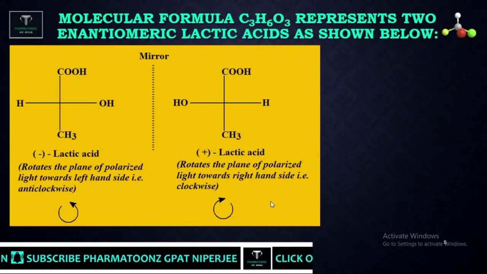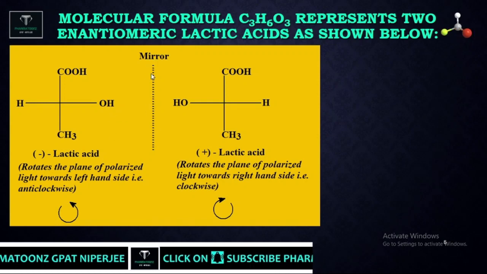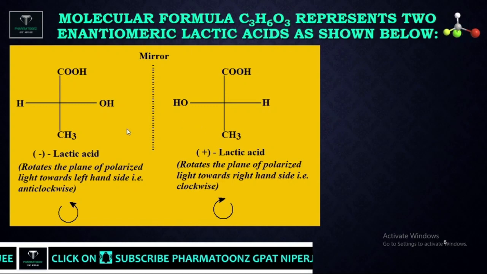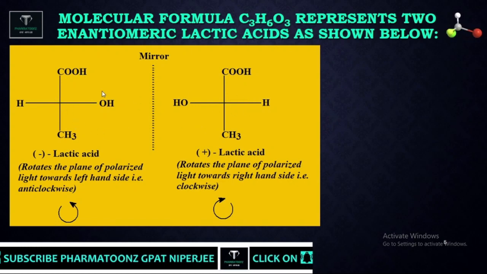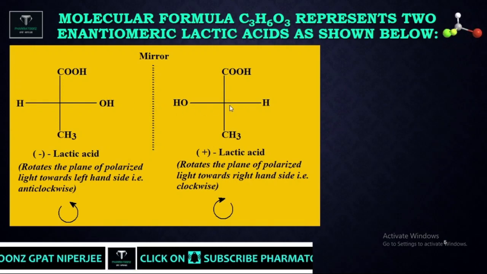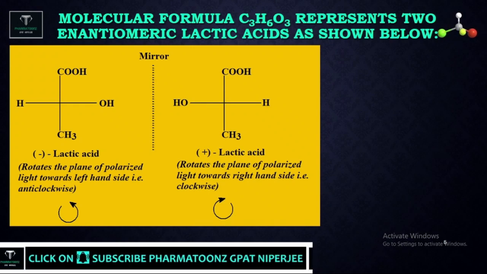Now let us see one example. This is the structure of lactic acid. This is a structure and its mirror image. If we look at the structures of lactic acid, both are mirror images of each other, but the mirror image is not superimposable, so they can be considered optical isomers, or enantiomers.